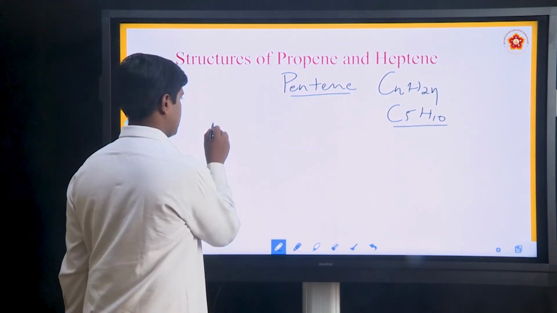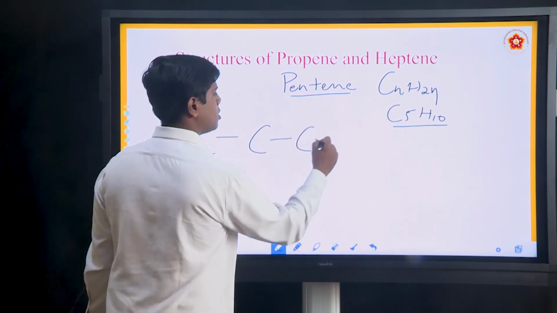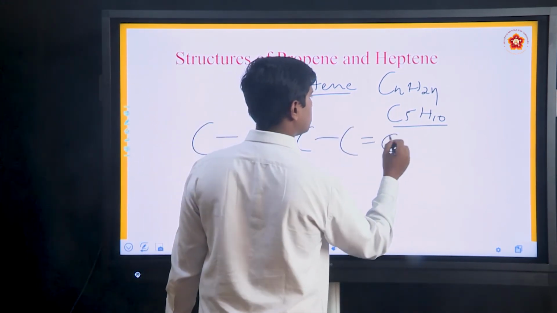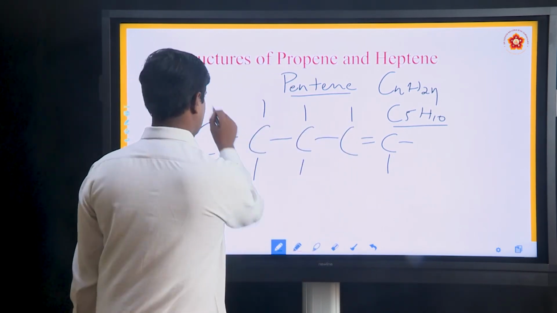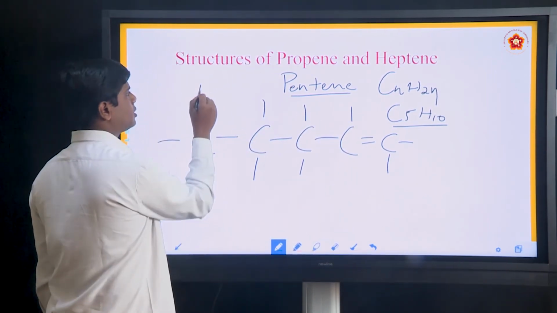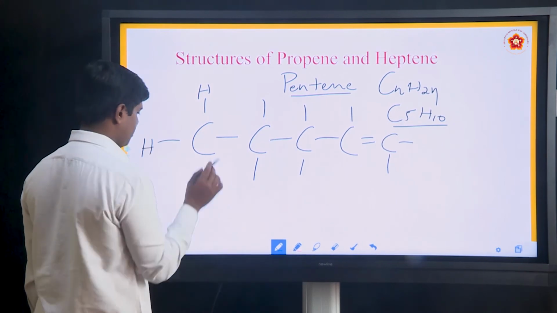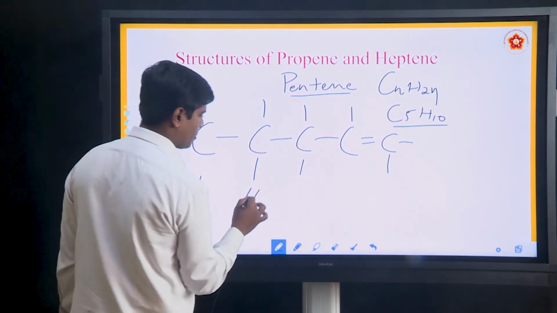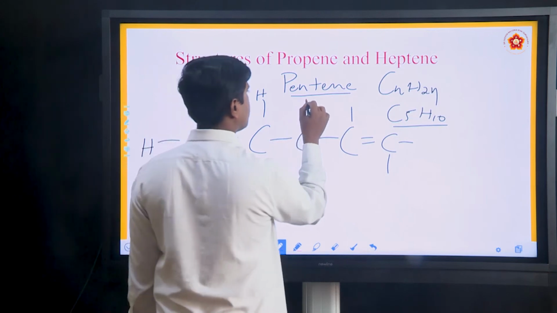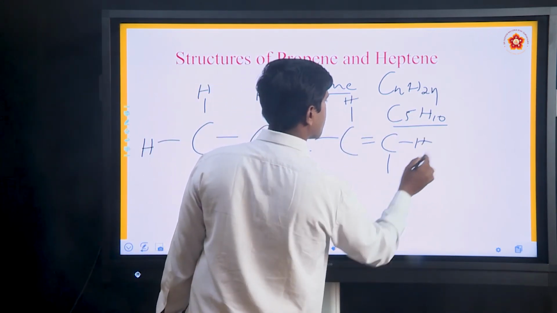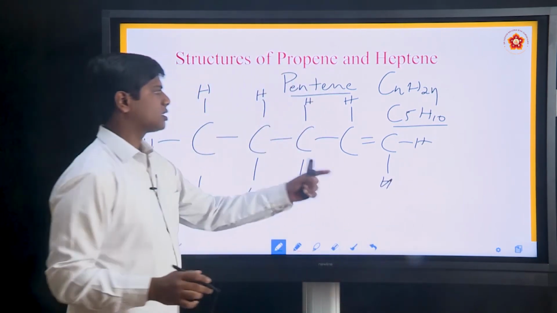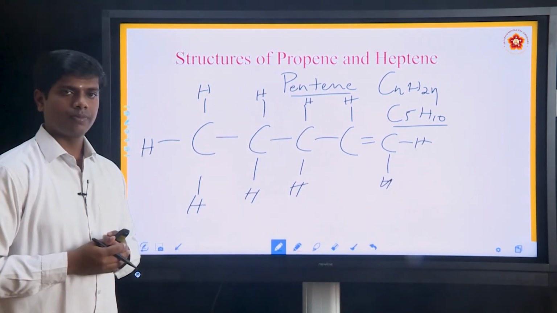With 5 carbon atoms, this is the structure of pentene.